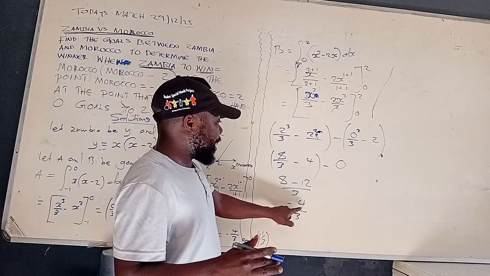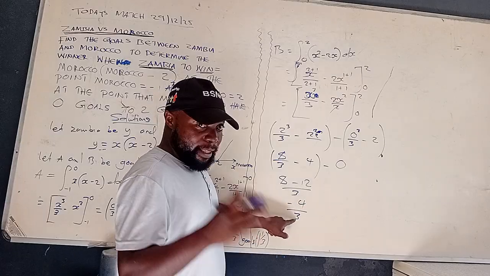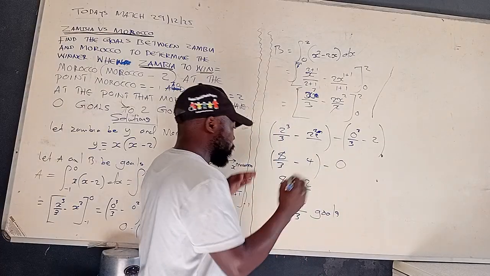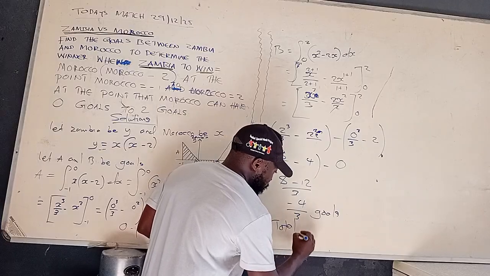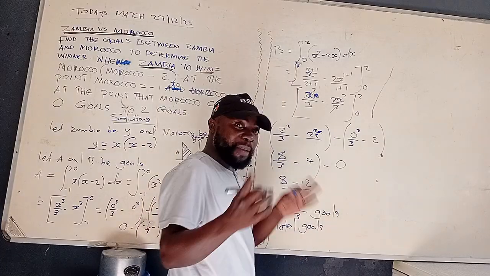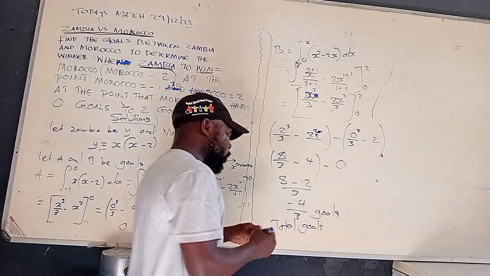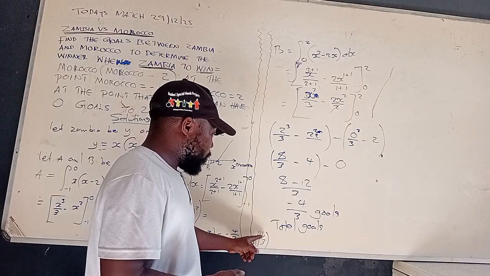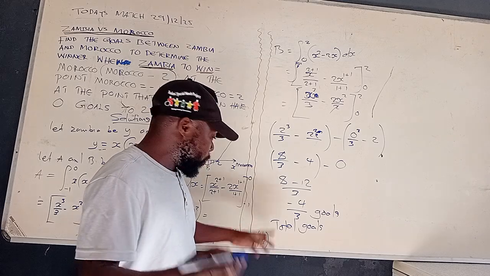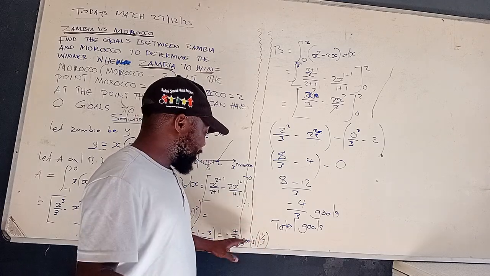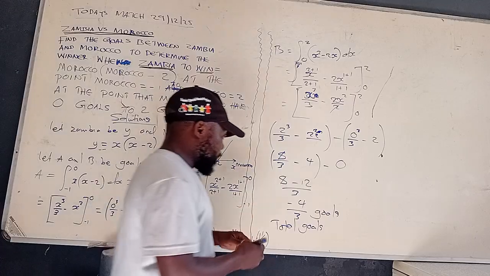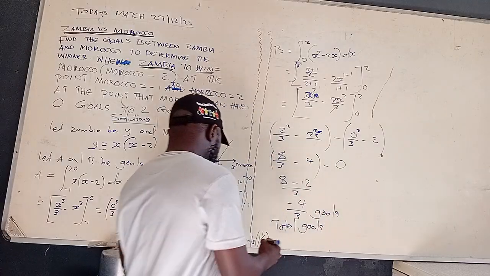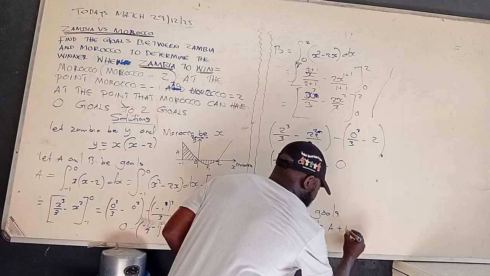So here we are saying that the goals for B, that is negative 4 over 3. So these are goals. Now to find the total goals, to determine who is going to win. So automatically we know that Zambia is going to have either 1 goal, or -1 as a whole number, or -4 over 3. Okay, so we are saying here total goals, for A and B. Are we together? So for A, total goals A plus B.